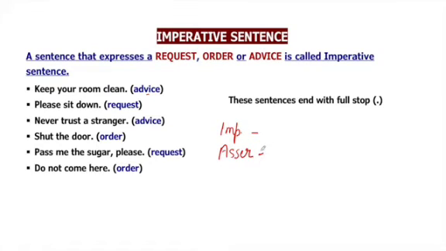So we have to remember that assertive sentences are simple statements. They do not contain any kind of request, order or advice. Imperative sentences are those which contain a request, order or advice, although both end with a full stop.